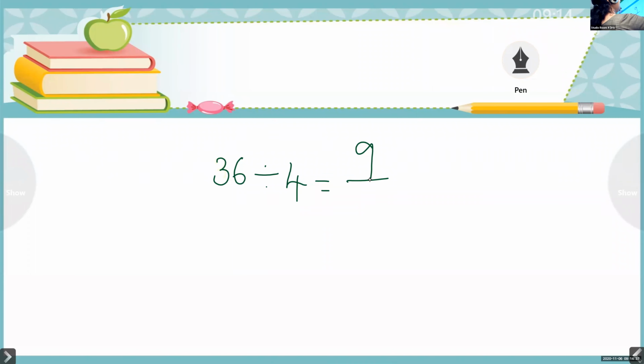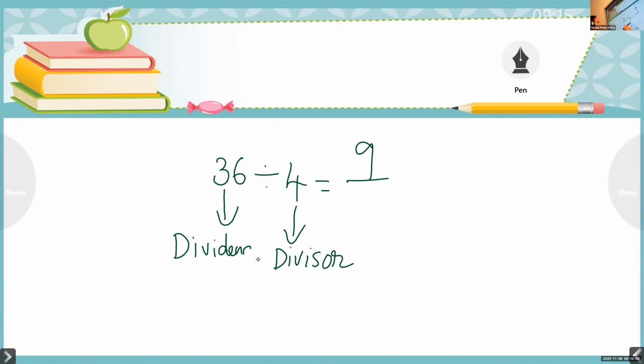Aditya, can you please tell me which is the dividend, quotient and divisor from this division fact? 4 is the divisor. Yes. 36 is the dividend. Very good. 9 is the quotient. 9 is known as quotient.